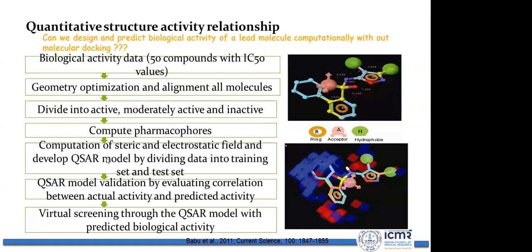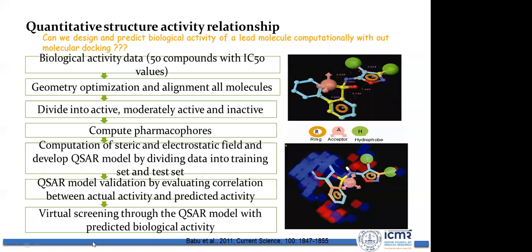Okay, but before going to that, can we design a drug molecule when we don't have any structure information? Yes, we can. We can do that through quantitative structure-activity relationship. For that, you need to find biological activity data of at least 50 compounds with IC50 values. You can go for geometry optimization and alignment of all molecules, divide into active, moderately active, and inactive compounds, compute pharmacophores, compute steric and electrostatic fields, and develop QSAR models by dividing the data into training and test sets. Then validate the QSAR model by evaluating the correlation between actual activity and predicted activity.